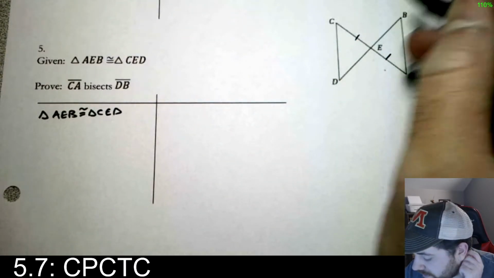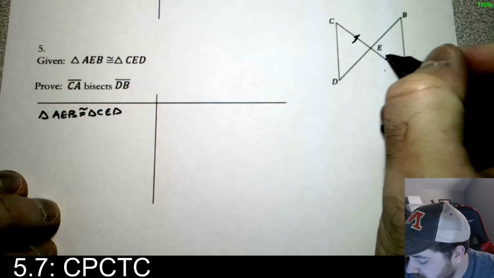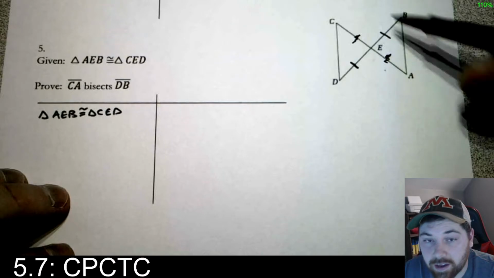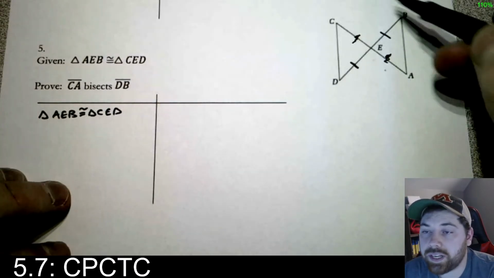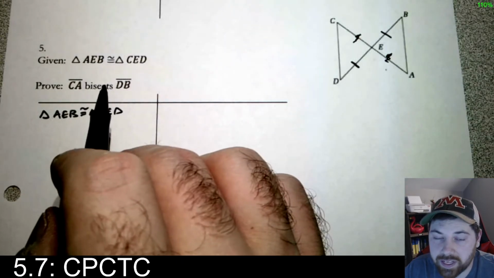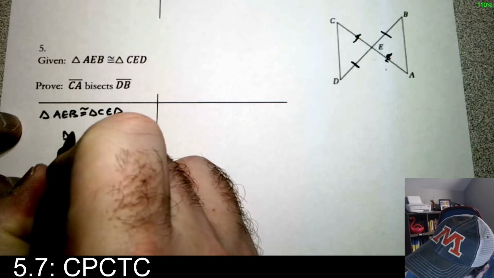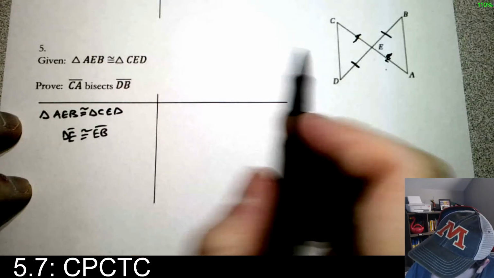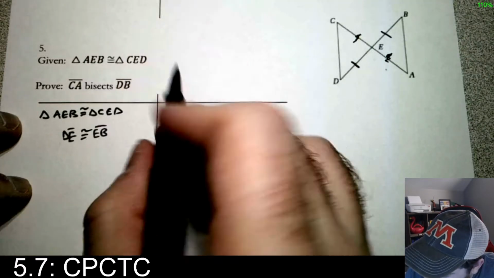So now I have the wrong ones marked. Sorry, let's just cross those out. Like this, right? CA cuts DB in half. So all we need to do is show that DE is congruent to EB. That's what it would take here. So we can actually just conclude that DE is congruent to EB, and that just comes from the fact that